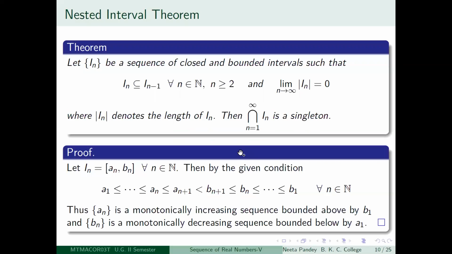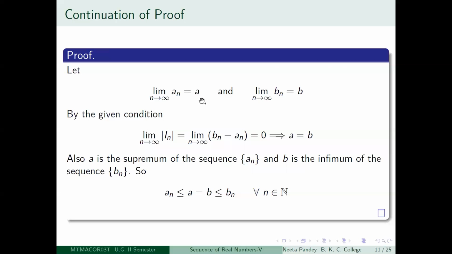Correct? So the first thing you observe is this. Secondly, we also know that a monotonically increasing sequence which is bounded above converges to its least upper bound. So A is an upper bound of each of these An. Similarly, B is the greatest lower bound of all the Bn, so it is at least a lower bound. So B is less than or equal to Bn for all positive integers n, and A is greater than or equal to An for all positive integers n. So you get that An is less than or equal to A, which is equal to B, which is less than or equal to Bn.